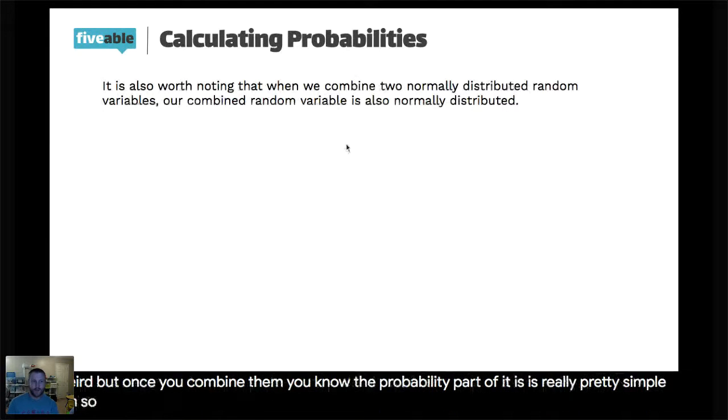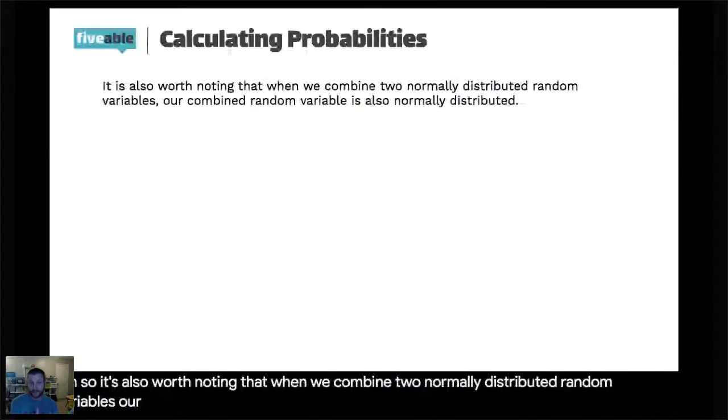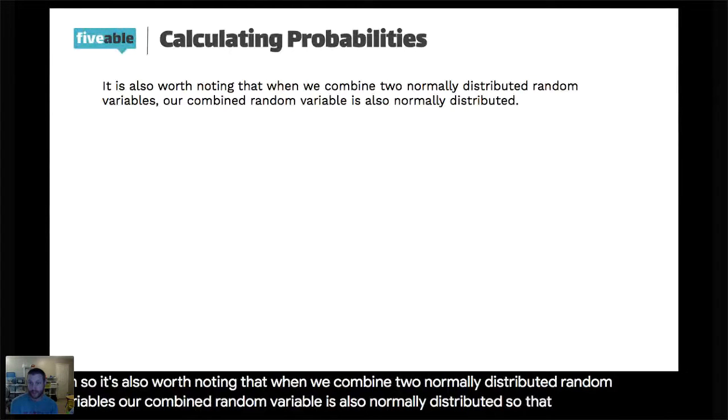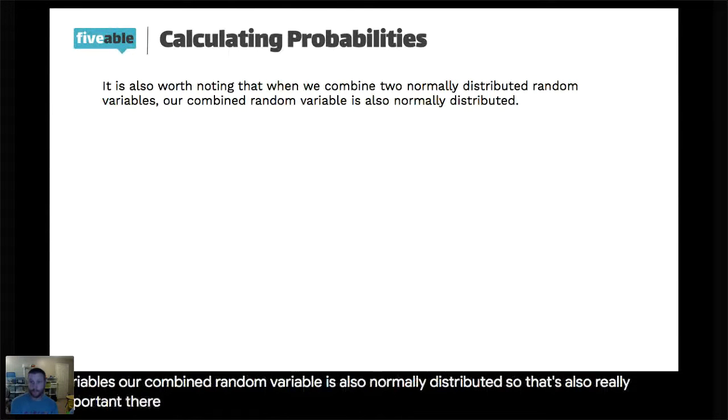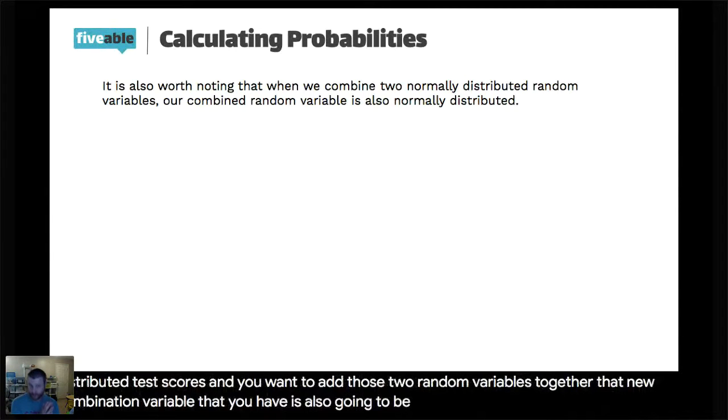It's also worth noting that when we combine two normally distributed random variables, our combined random variable is also normally distributed. So that's really important. If X is normally distributed test scores and Y is normally distributed test scores, and you want to add those two random variables together, that new combination variable is also going to be normally distributed.